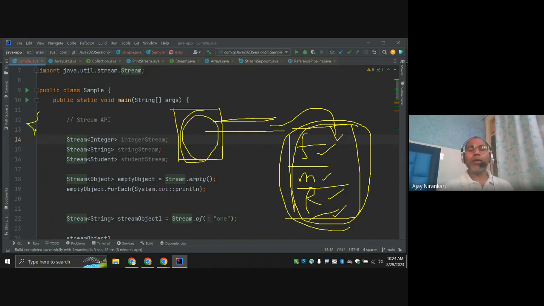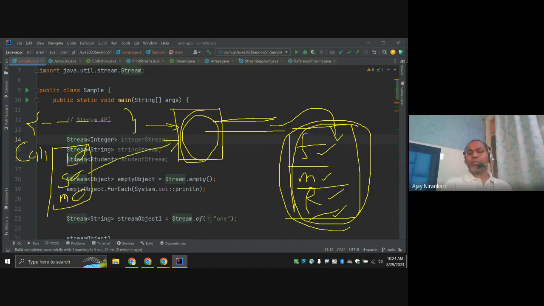First way, let's say we have an array of values. You can make it a source, or we have a list, the collection framework. The collection framework has list or set or map, anything that holds a collection of objects. You can consider it as a source of data for stream. Even with no array and no collection, we still have factory methods that can generate data, maybe using the iterate method, the builder method, or the of method. Once data is generated, you can start streaming.